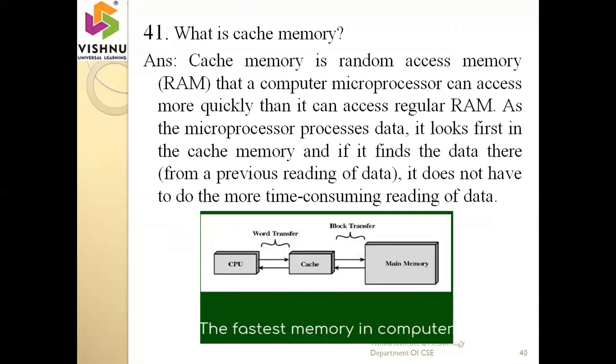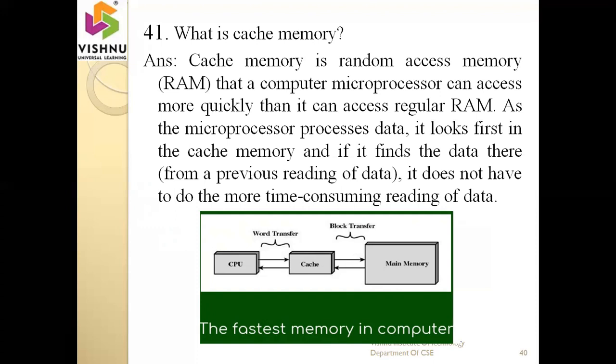Next one is, what is cache memory? The purpose of memory is to store some kind of information. There are different types of memories: cache memory, main memory, secondary memory, auxiliary memory. Out of these, cache memory is the fastest memory. Why is cache memory called the fastest memory? Because the frequently used data, the frequently used information, is stored in the cache memory.